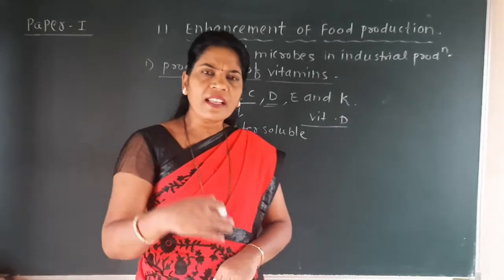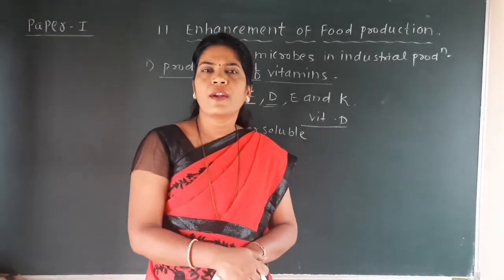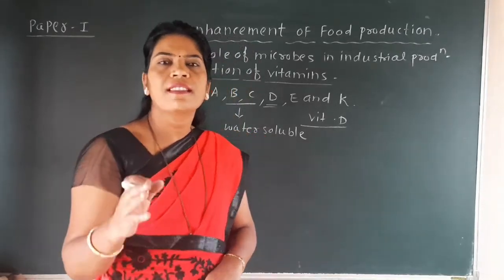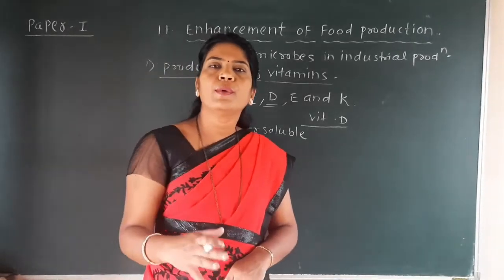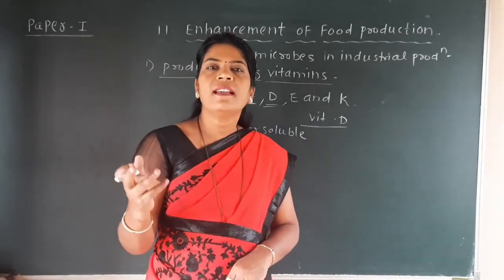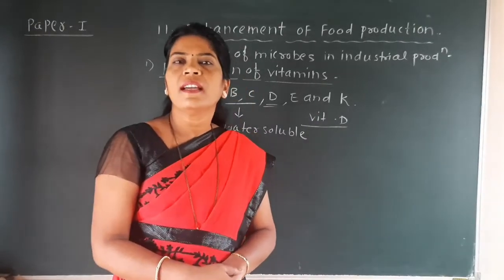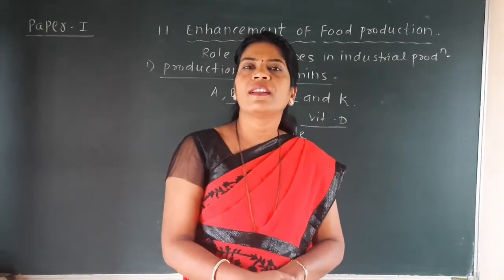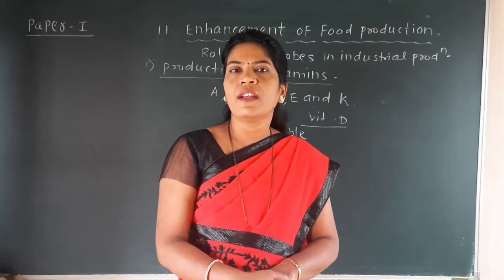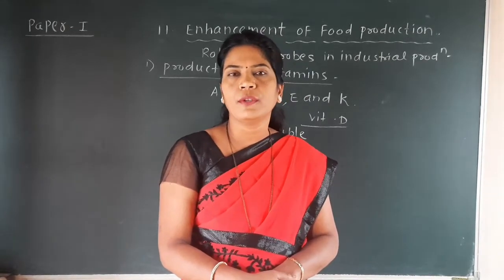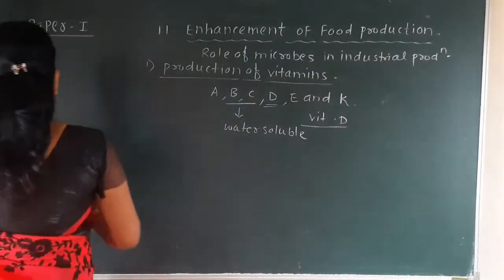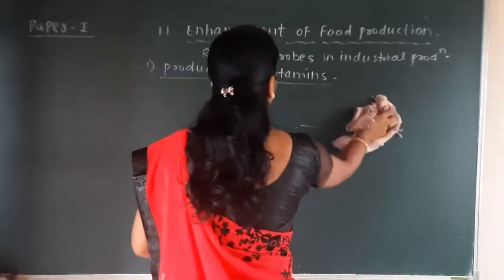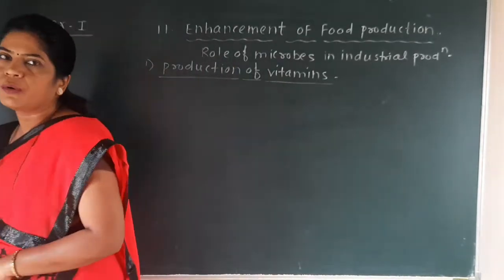So there are various types of vitamins you can observe: riboflavin, thiamine, pantothenic acid, ascorbic acid, vitamin B2, vitamin B12. These are various types of vitamins which can be prepared with the help of microbes at the industry level, on a large scale, so it can fulfill the demand of human beings. So I will write here the names of some vitamins, because you should know which vitamins are required in a trace amount by human beings.